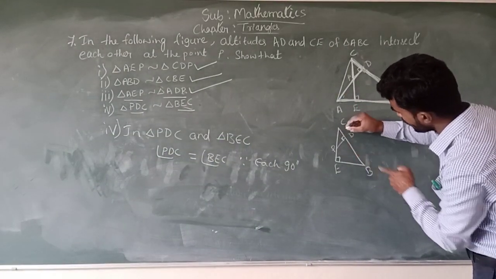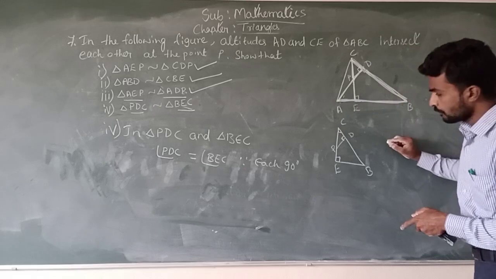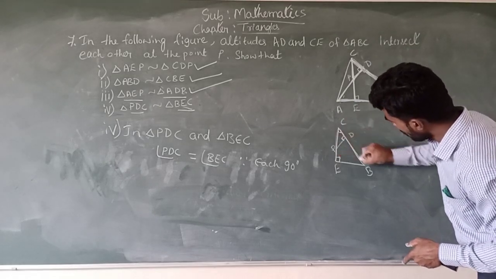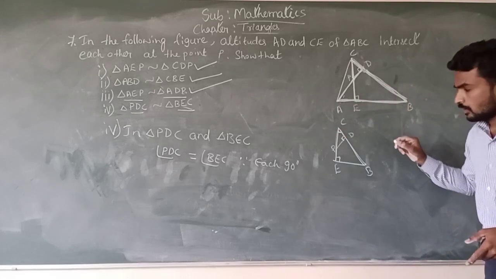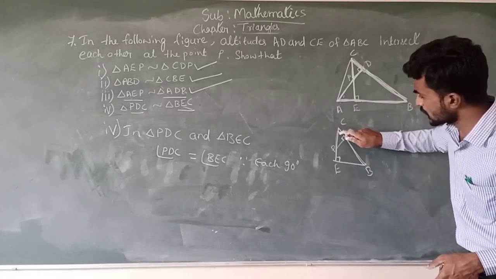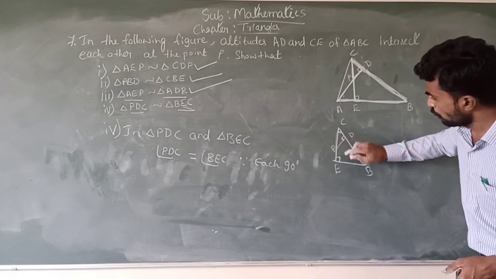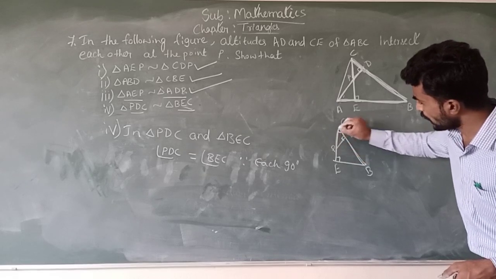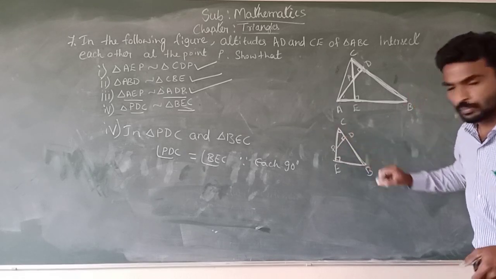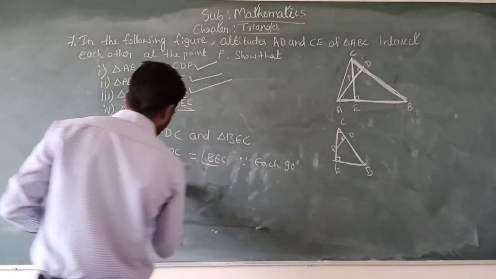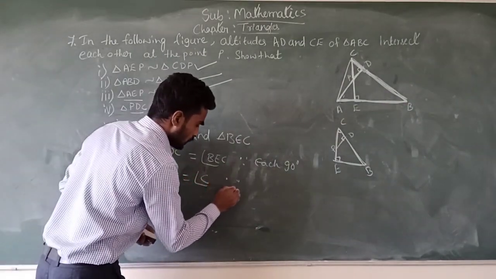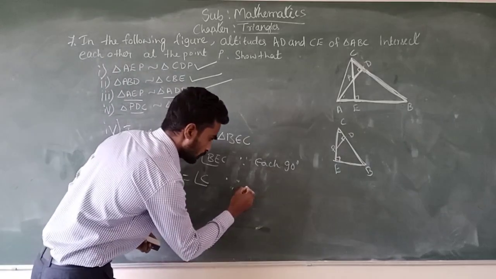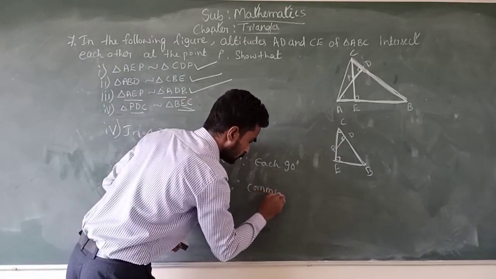The smaller triangle has angle C, and the bigger triangle also has angle C. Therefore angle C is a common angle for both the triangles. Therefore angle C is equal to angle C because it is a common angle.